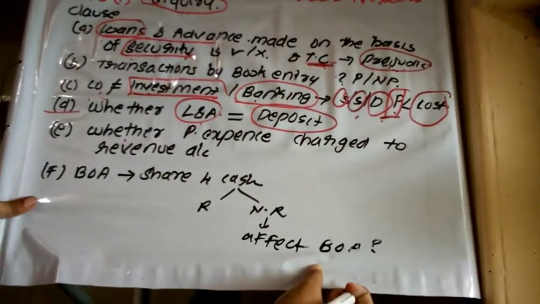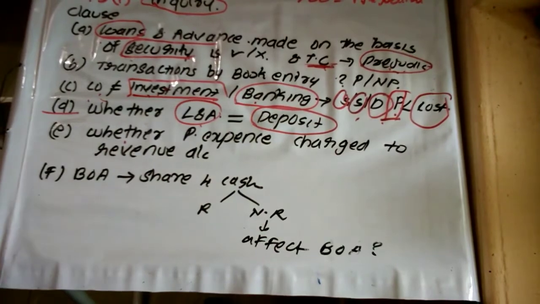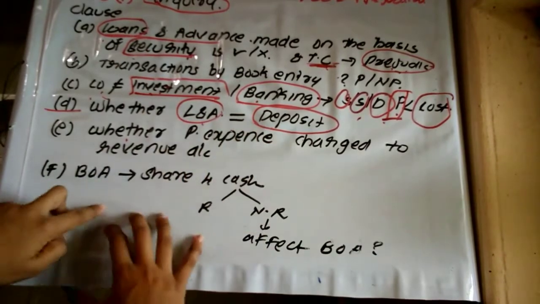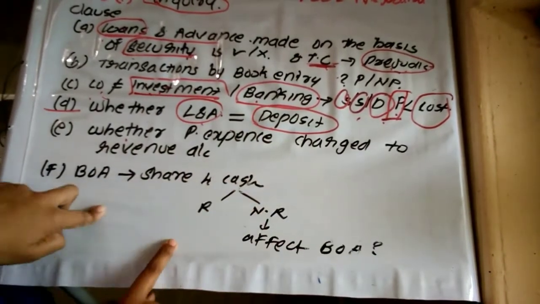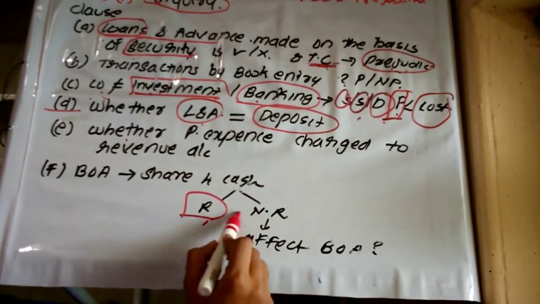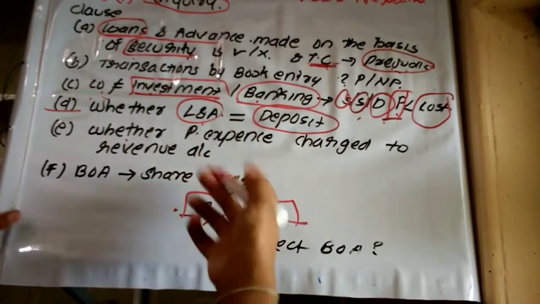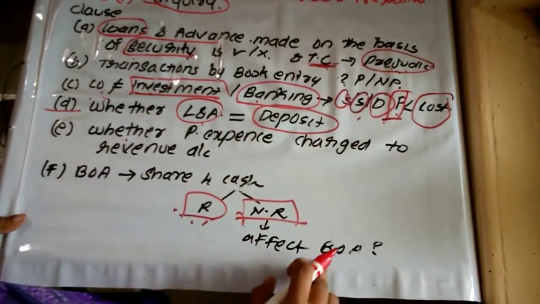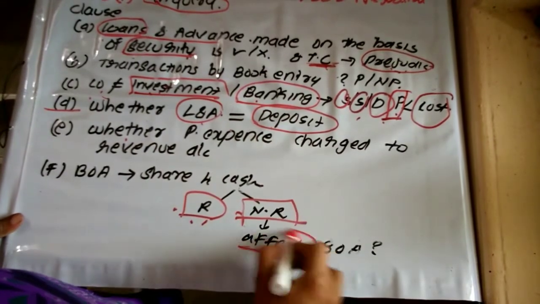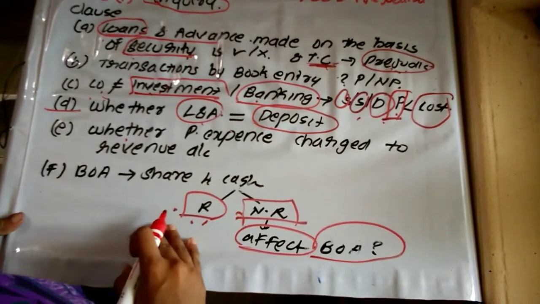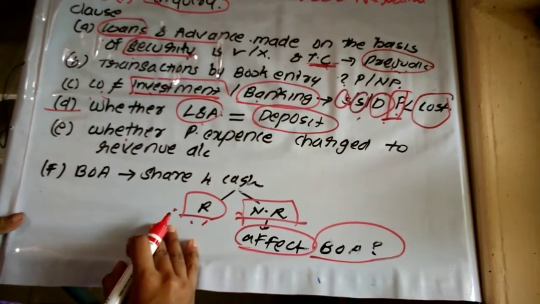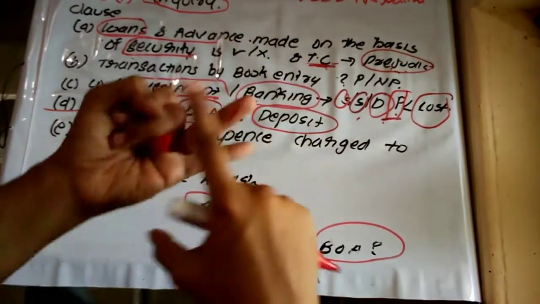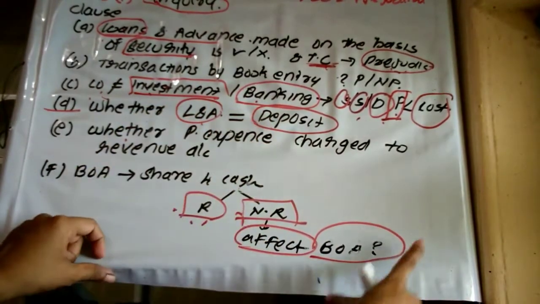The last one: we know that a company may make an allotment of shares. Allotment can be on the basis of cash. So if the books of accounts of the company show that any shares have been allotted for cash, the auditor shall determine whether the cash is actually received or not. If the auditor identifies that cash is actually received, no problem. Suppose cash is actually not received, then the auditor is required to determine whether it is affecting the books of accounts. On the basis of books of accounts, we prepare the ledger, balance sheet, P&L, etc. So first of all, the auditor has to determine whether the company has allotted any share for cash, whether the cash is actually received, and if not received, whether it is affecting the books of accounts.